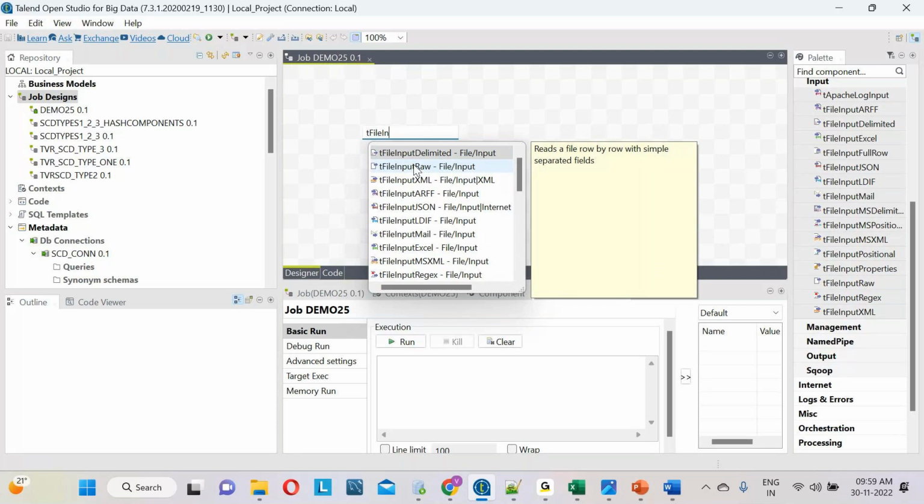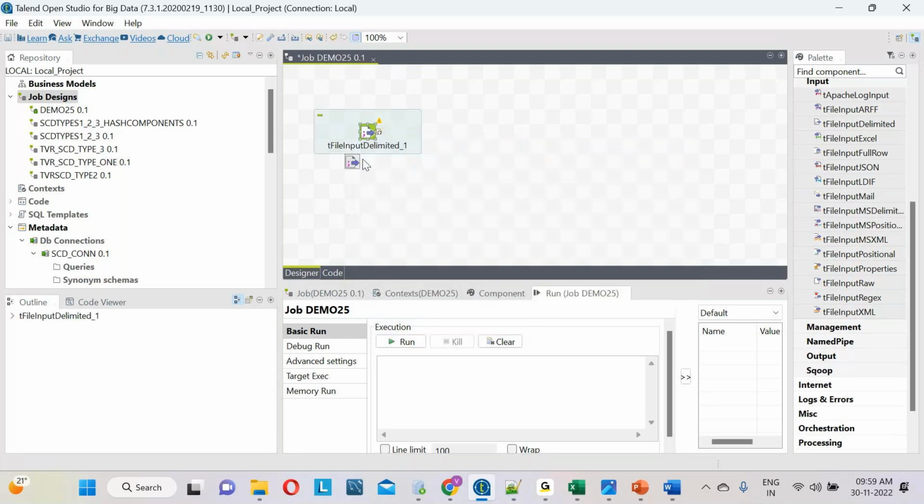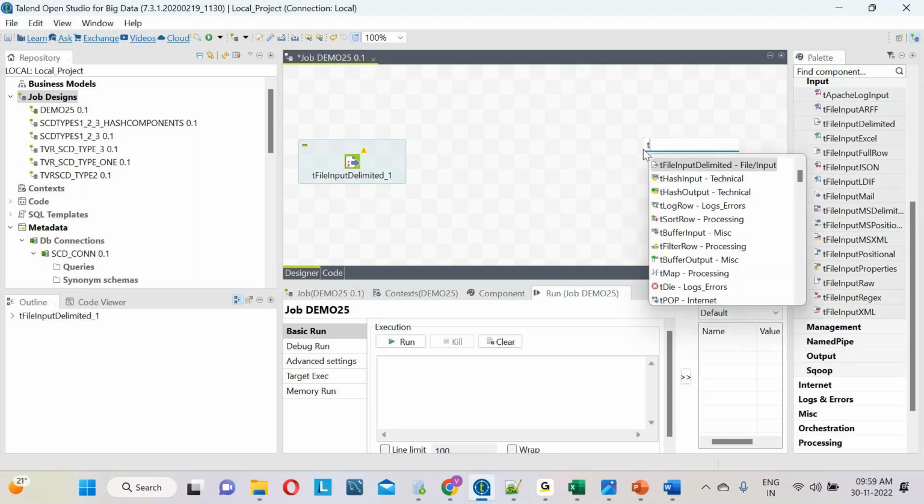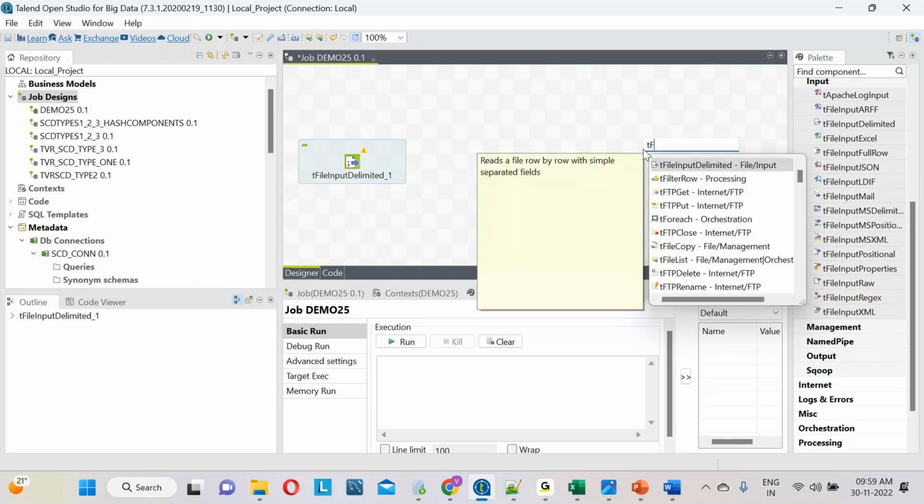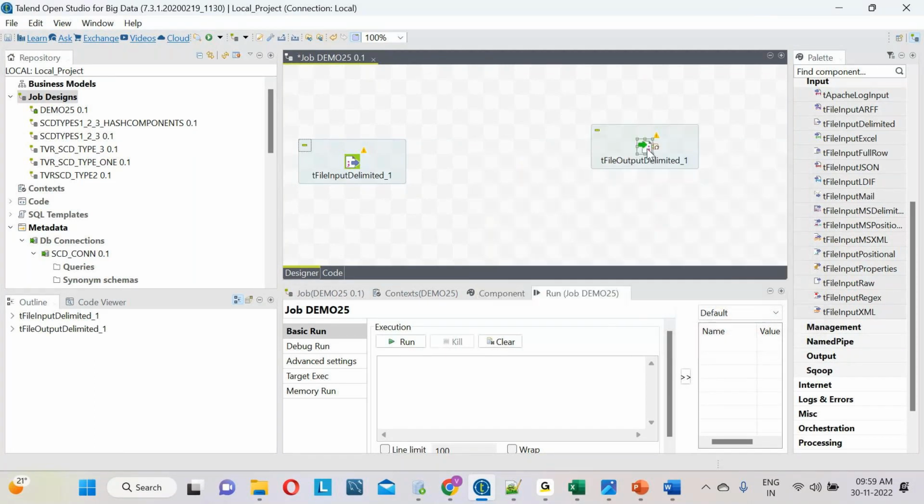Now, after reading this one, I want to generate another text file, right? Which component do we have to use? The tFileOutputDelimited component. I want to generate the text file means we have to use the tFileOutputDelimited component.